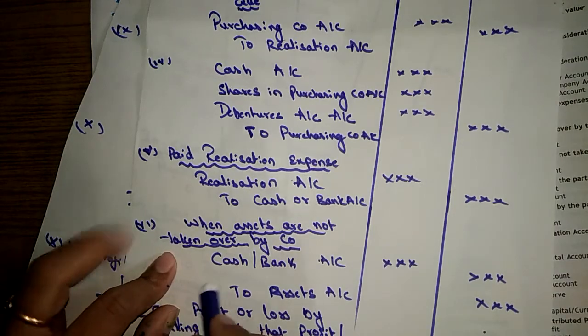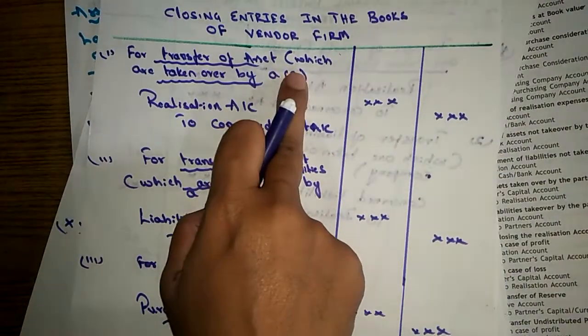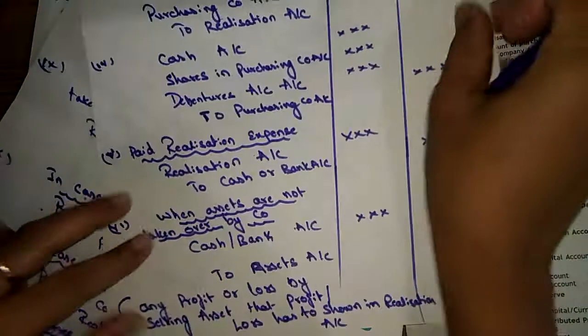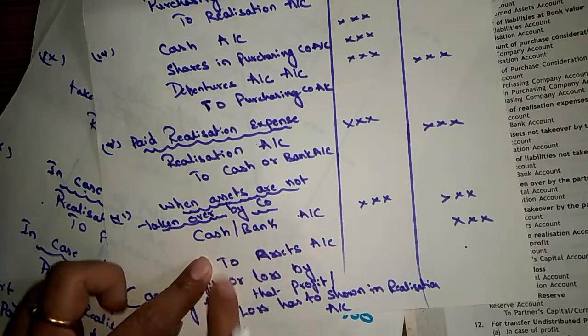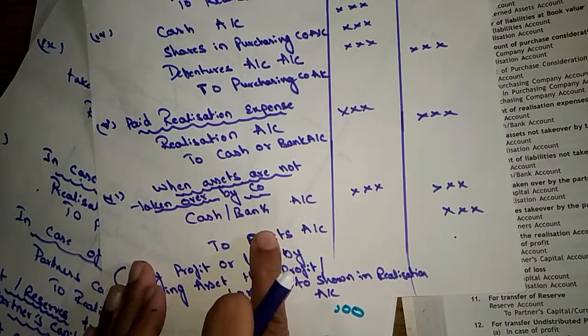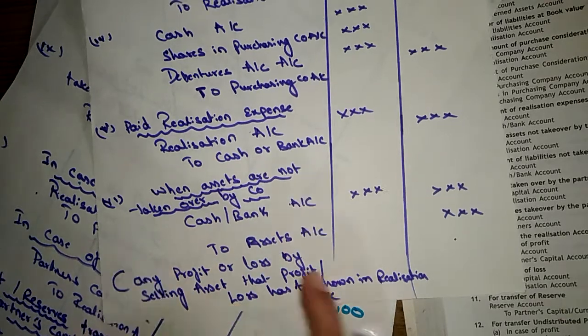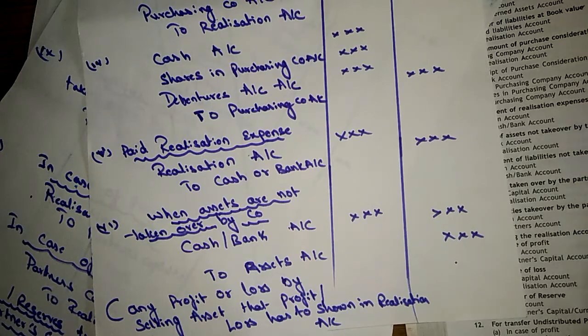Then the next entry, for the assets which are not taken over by the company but which are sold by the firm. Cash or bank account to assets account. If there is a profit or loss, that has to be transferred to realization account.